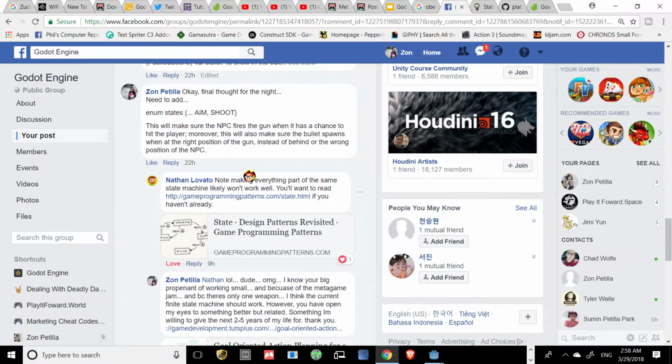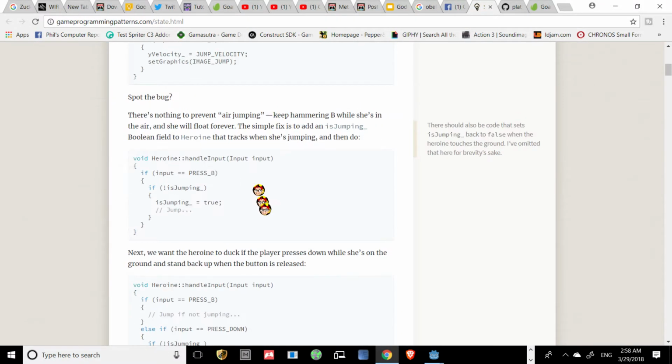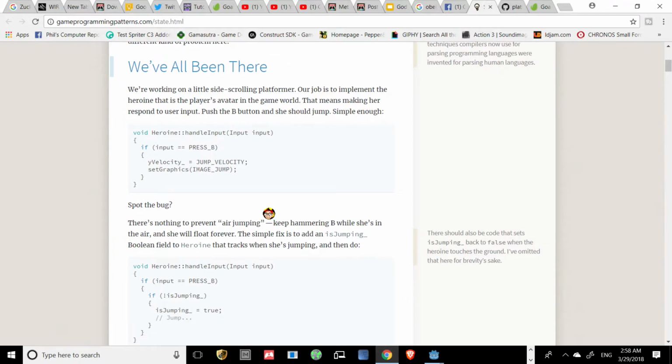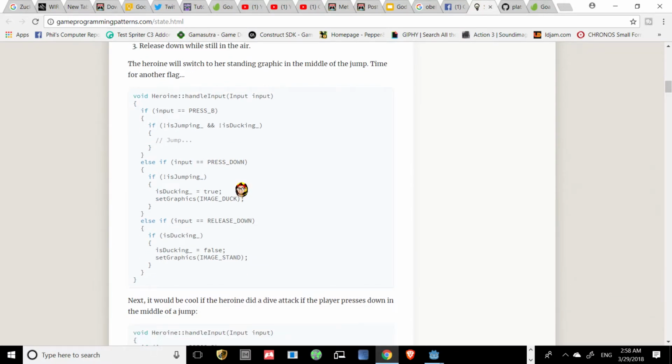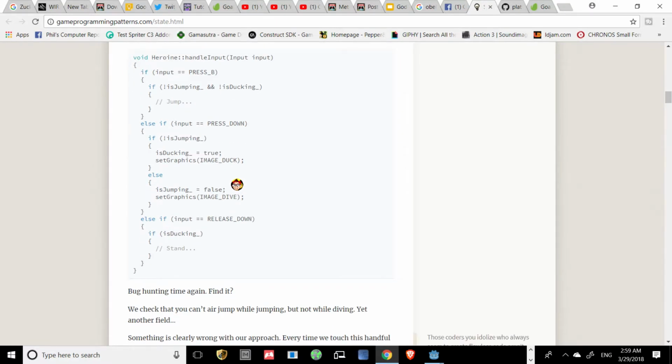Anyway, interesting enough, Nathan got back to me. I was like, whoa, this is exciting. I haven't seen Nathan in this group. He just moved to Japan and stuff. And he noted this about the finite state machine. I saw this 2 years ago when I was doing Construct 2. I didn't understand the programming code. I didn't need to. I just needed to understand the philosophy of finite state machines when using it in Construct 2. So looking at it now, I'm like, whoa, this is really cool. Since I've been studying GDScript, a lot of this stuff is starting to make sense. However, I think it's in C#. It's in some other language, unfortunately.